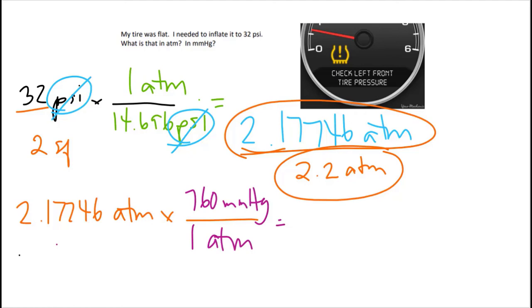So looking back, we know that 1 atmosphere is equal to 760 millimeters of mercury, and I need atmospheres on the bottom for that to cancel out. So my 2.17746 times 760 should give me 1654.872.